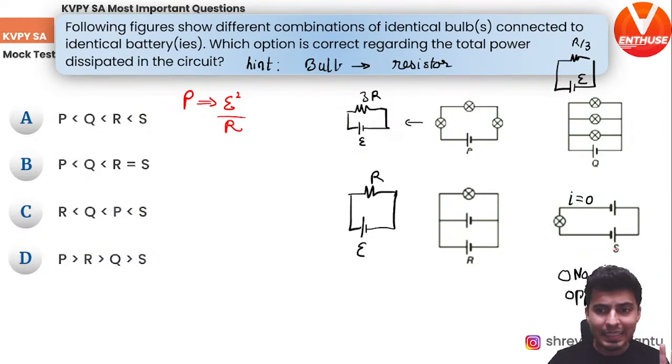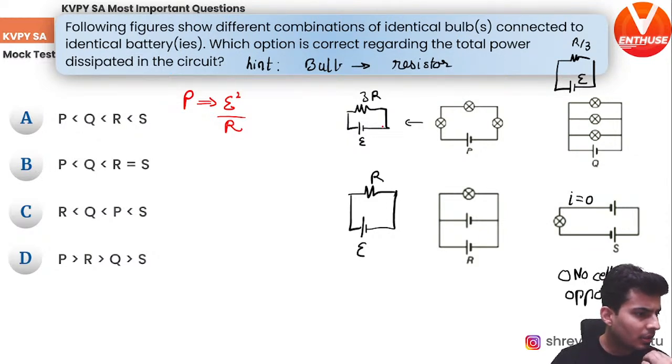S will be the least, and you can see over here in Q, you have R by 3, so even less resistance, so even more power loss, and in case of R, it's in between P and Q. So which of the options is the correct option?